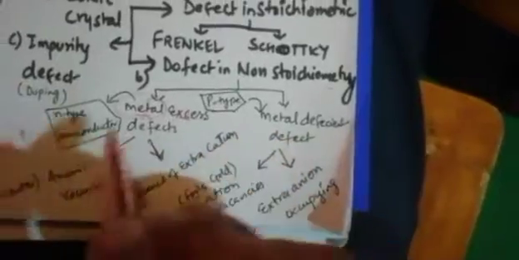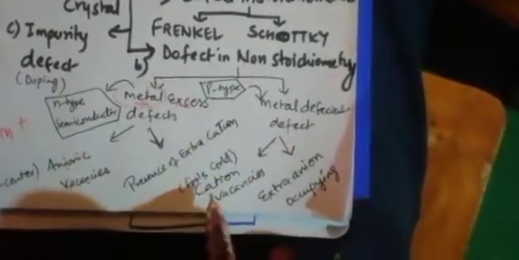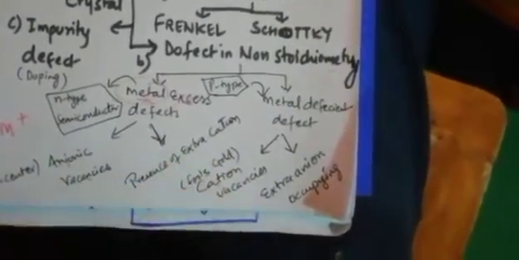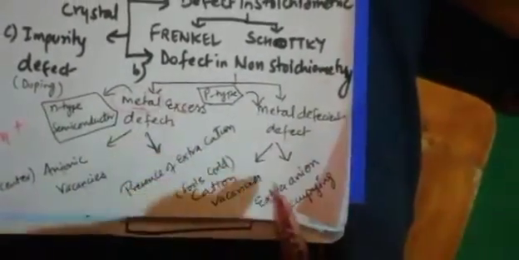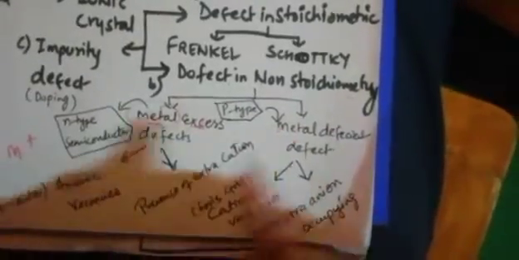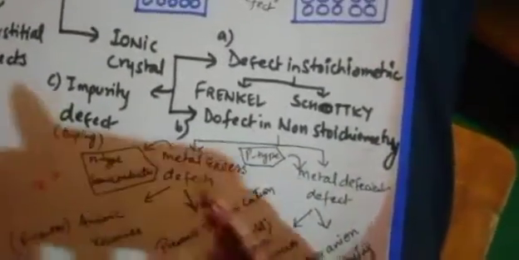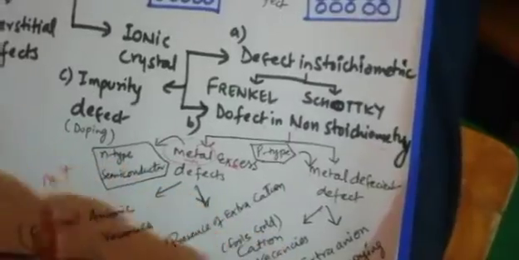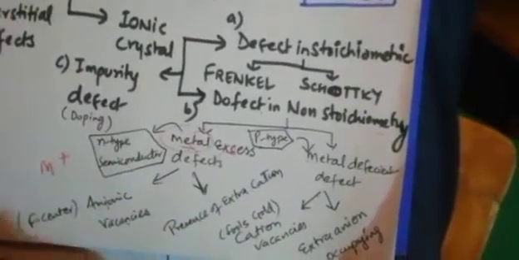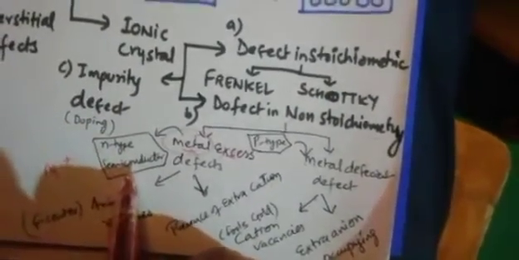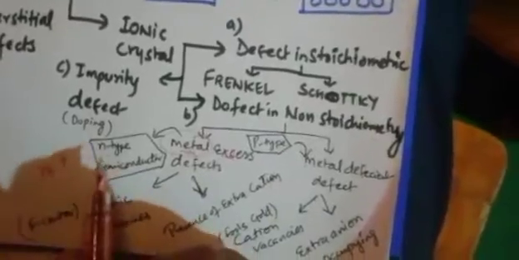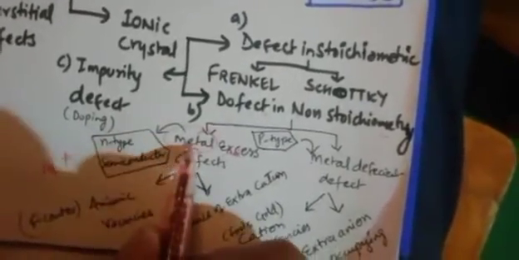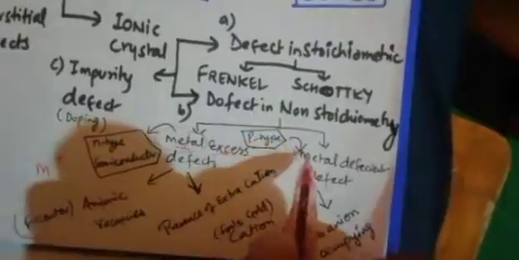The metal deficient is obviously opposite to this. Here what will happen, cation vacancy is there, if one positive charge is missing, so obviously metal deficiency is there, or otherwise somewhere from outside any extra anion came, so it will also cause metal deficient defect. In future we will study in this same topic the magnetic properties of crystals, in which we will discuss semiconductors, electrical properties. Semiconductors are two types, n type and p type, you have studied in physics also. So n type semiconductor is caused due to metal excess, p type is caused due to metal deficiency.